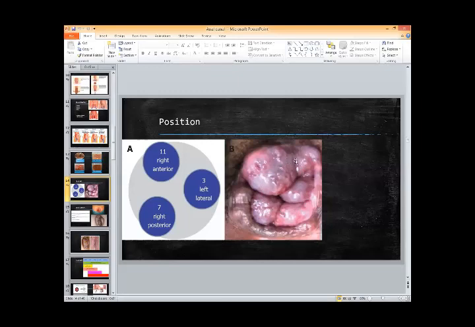So what we can see here is this is 12 o'clock. This is 6 o'clock here. So this is 1 o'clock. This is 3 o'clock. This is 5 o'clock. This is 7 o'clock. And this is 11 o'clock. So there are 3 classical hemorrhoids: 3 o'clock, 7 o'clock, and 11 o'clock.